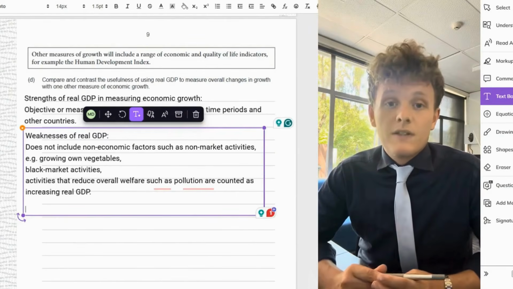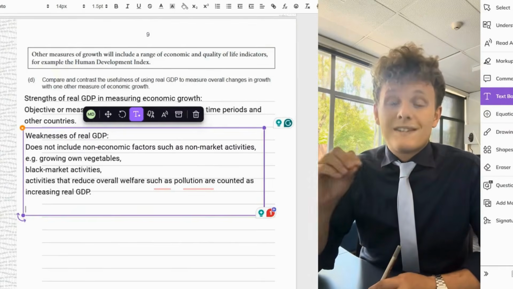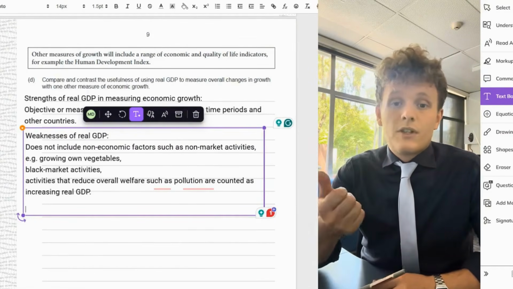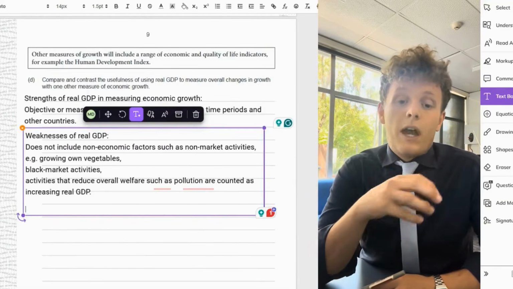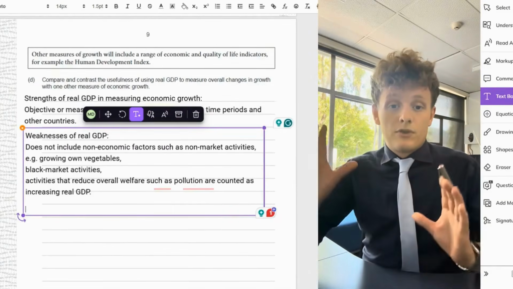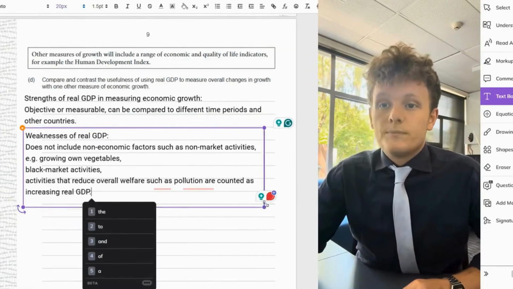A good example for this is that a prison being built and a school being built are worth the same if you look at real GDP. However, a prison is going to put people away in jail and move them out of society, where a school is obviously going to educate people and leave them better off. But those two things are shown as the same in a real GDP equation.